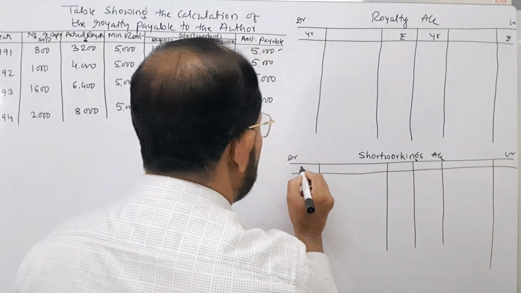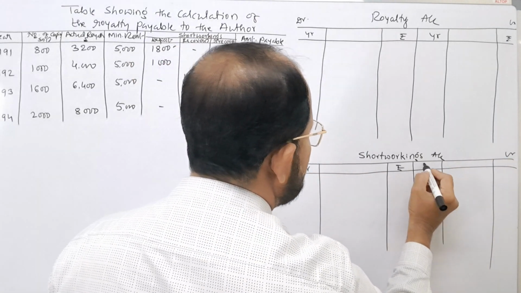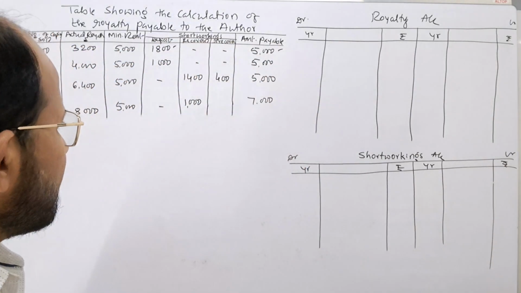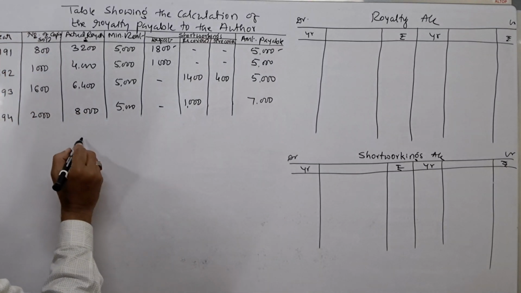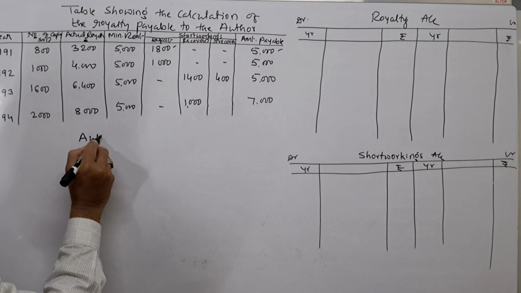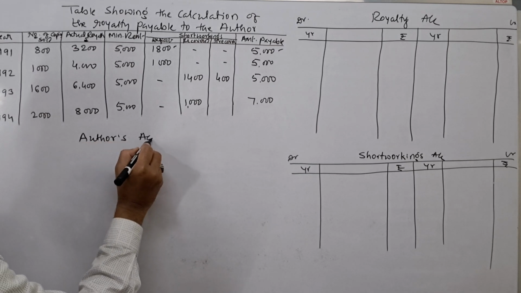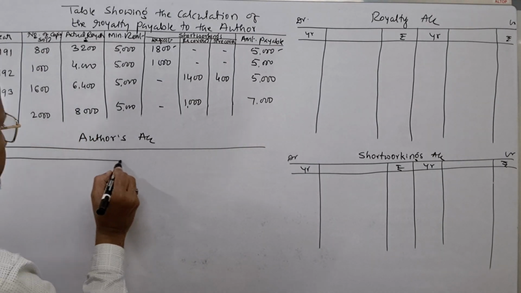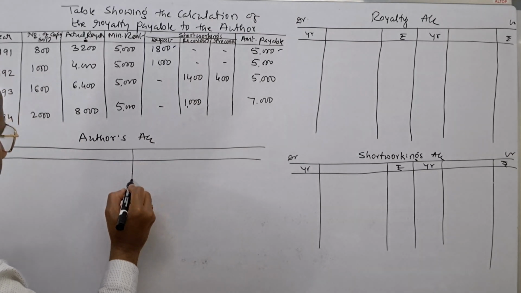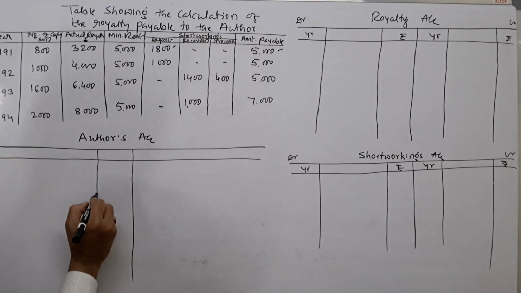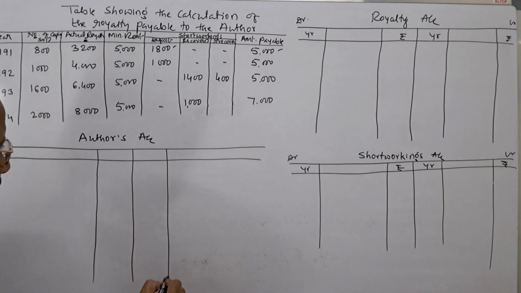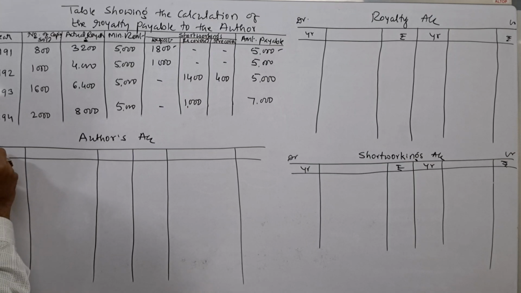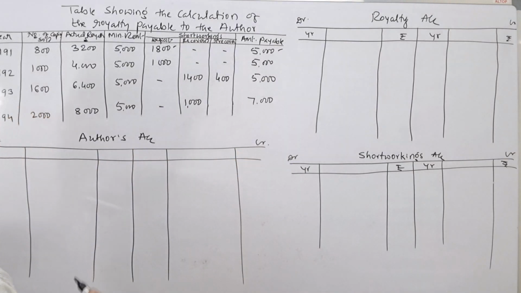Debit, credit. You write year, particulars, amount in rupees. Then after that, we can prepare author's account also. Here I put author's account. Once you remember the journal entries, easily you can prepare these accounts.